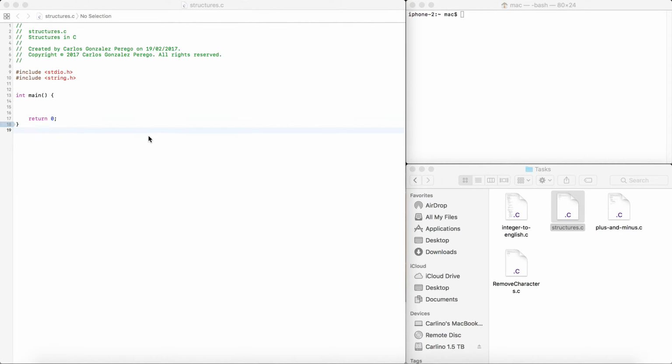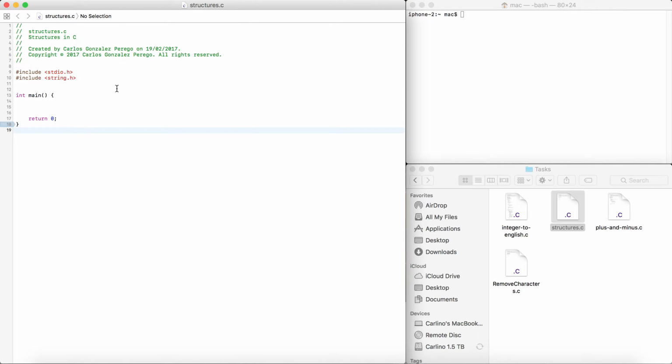Okay, so now we're gonna go through structures. What I'm gonna do is make a short little video. I'm gonna make this like a massive video, and cut it out into different parts, so people don't think it's a 40-minute video that's too long. So I'll just make little videos. And we're gonna talk about structures.